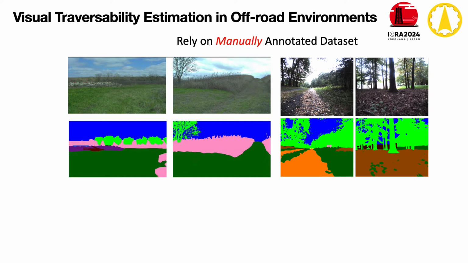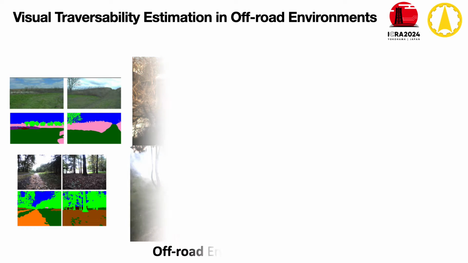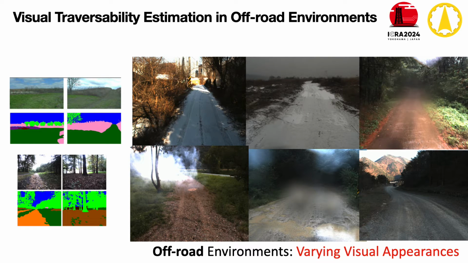Numerous approaches utilize large-scale human-annotated datasets, which can be unsustainable and erroneous. As these datasets only contain observation for a specific and limited context, traversability estimation in off-road environments with varying visual appearances frequently leads to unreliable results.